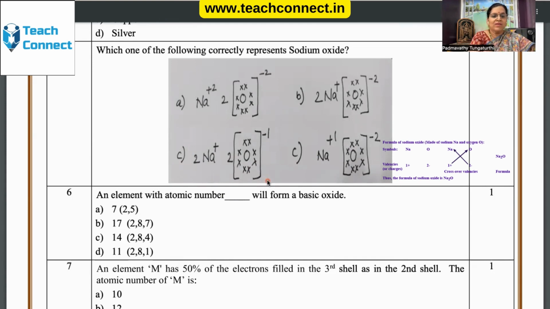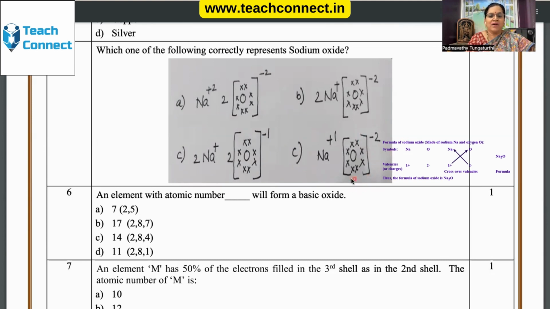That is sodium positive, Na plus, and O2 minus. Na is 1 positive and oxygen is 2 minus. It is not -2 as given in the question paper here. It has to be clearly mentioned that it is 2 minus. -2 is different from 2 minus in chemistry. Therefore, it has to be 2 minus over here.